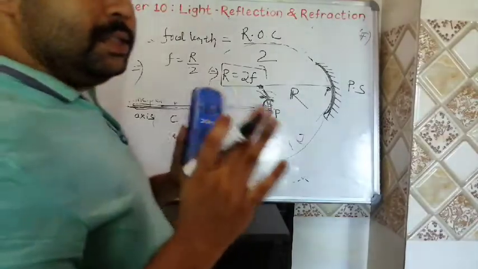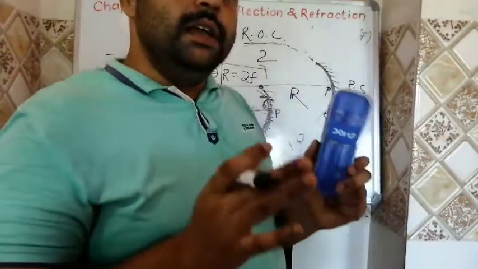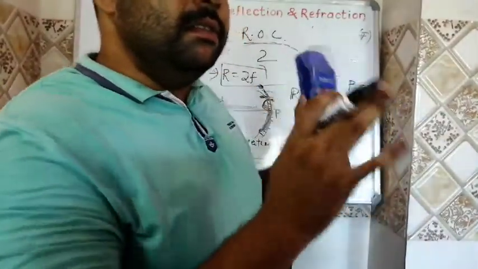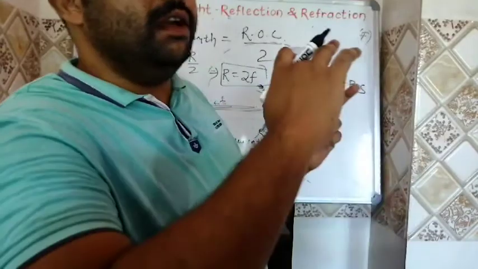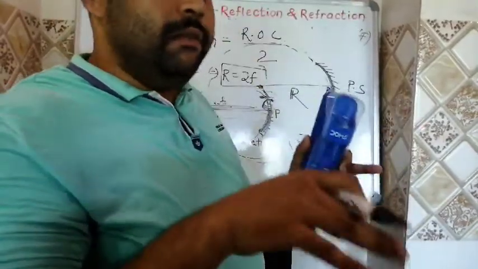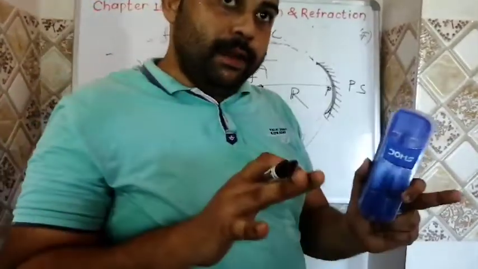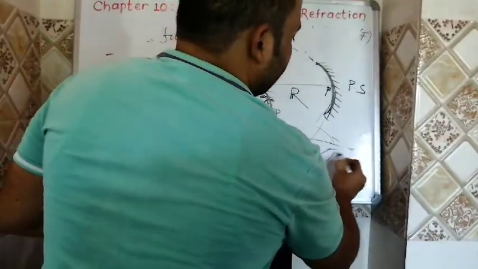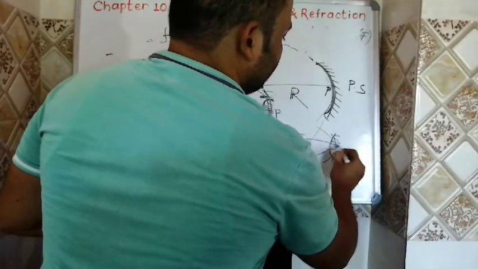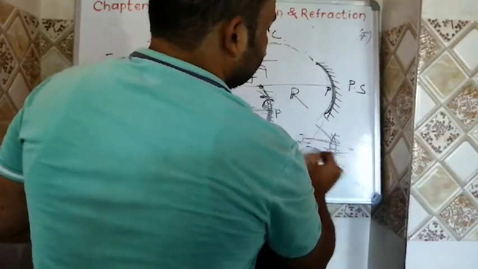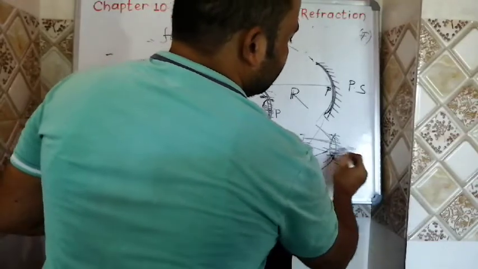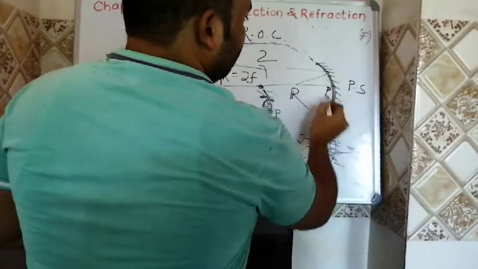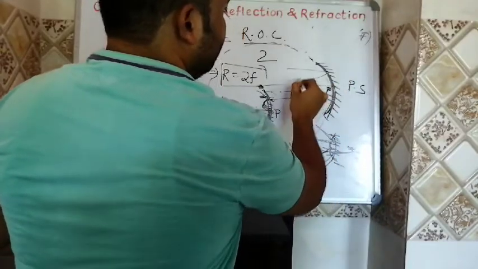Then the sixth one is your focus. What is focus? Focus is a point on the principal axis at which all the rays of light coming parallel to the principal axis, after reflection from the mirror, meet at point F, or focus. In case of a convex mirror, they won't meet. Suppose this is a convex mirror, they won't meet. What do we have to do? We have to extend them in the backward direction.